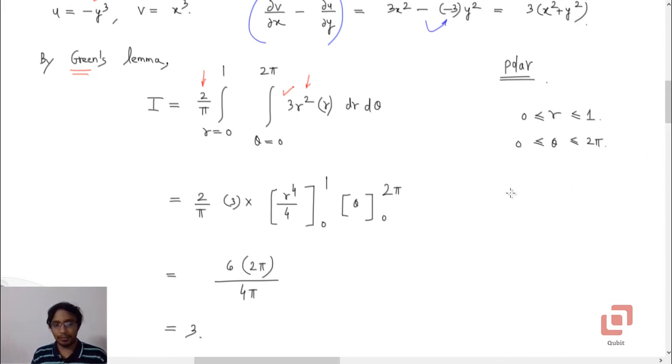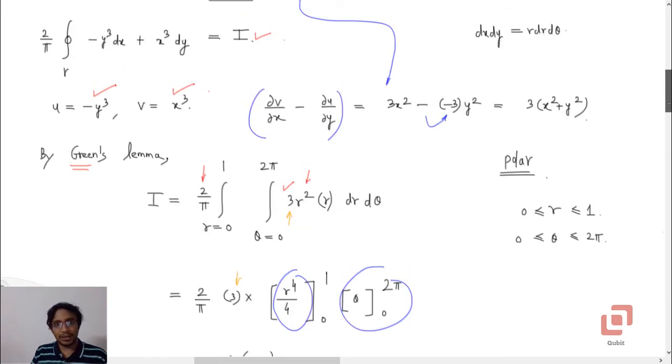Now this is a very simple direct integration problem. You can take this 3 outside. The integral of r cubed will be r to the power 4 upon 4, so that will be 1 upon 4, and theta's integral will be theta, so it is 2 pi. Hence the answer is 1 upon 4 into 2 pi into 6 upon pi. If you simplify it, you get 12 pi upon 4 pi, which is 3. So the answer is 3.